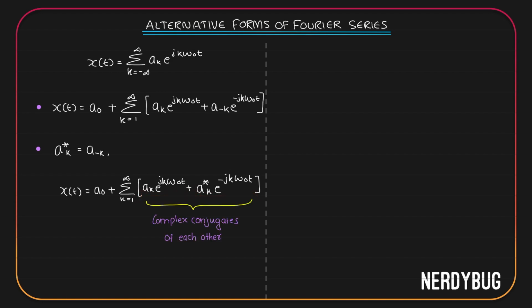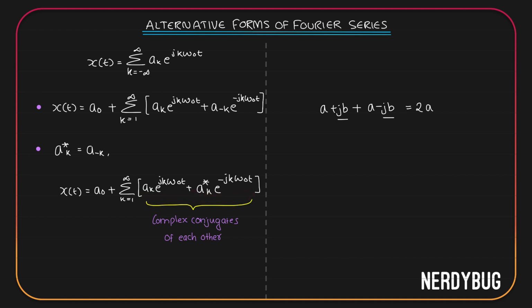Now, what happens when you add the conjugate of a function to itself? Let's see, if you have a plus jb and its conjugate a minus jb and you add them together, the imaginary part will get cancelled and all you get will be 2 times the real part. That is exactly what is going to happen here. We are adding ak e raised to j k omega naught t with its conjugate.